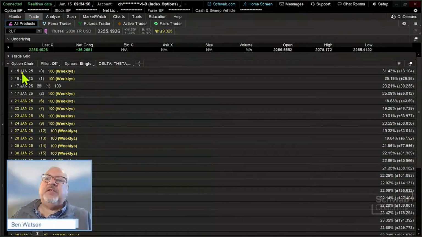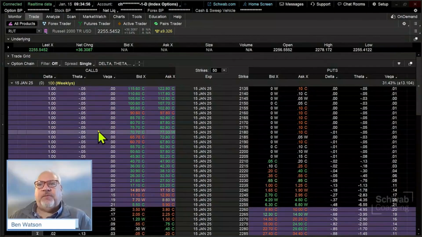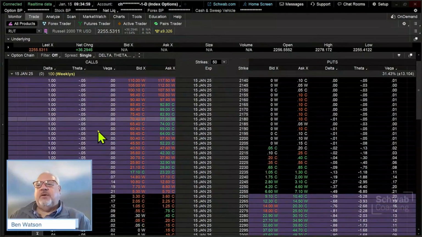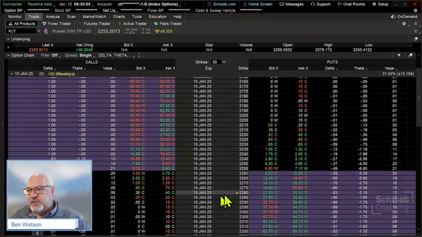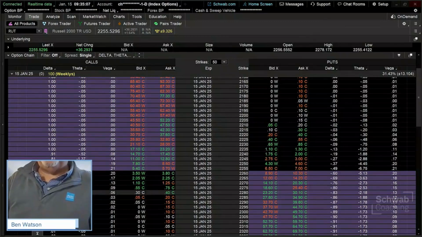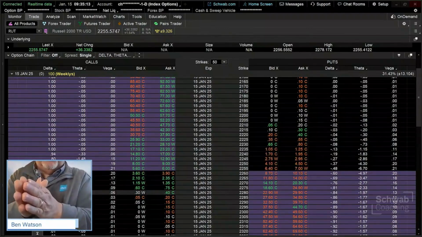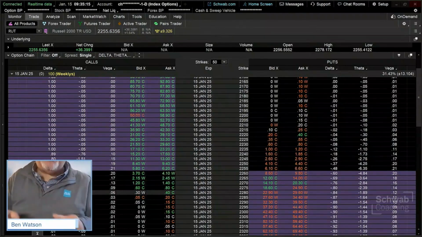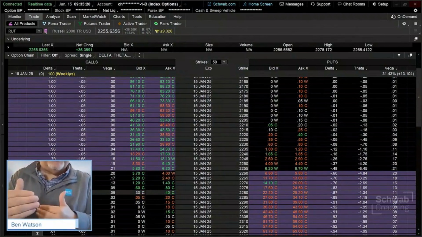So I'm going to go to the 15 Jan expiration here. That's today. We're going to fade this using a short call vertical spread, and we're going to look at where that resistance level was that we saw at the 2280 mark. You'll notice the 2280 mark has about a 5-cent delta, meaning this is low probability. Especially as we get closer to the end of the day, deltas are going to move very, very quickly to a binary fashion.